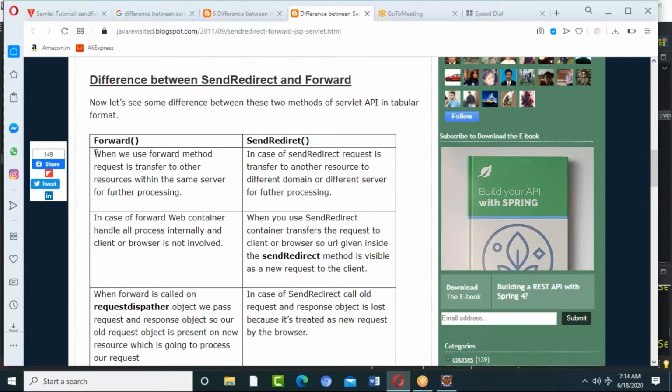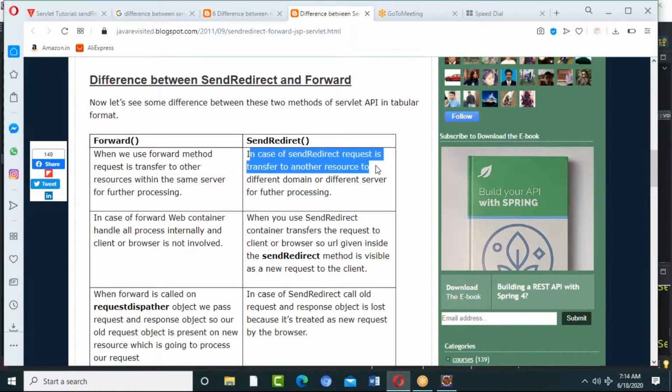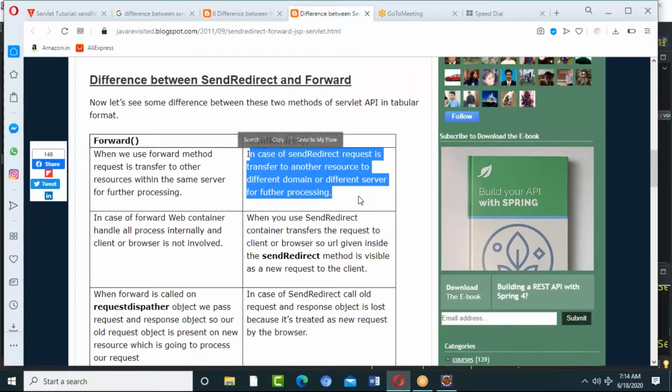So here, when we use a forward method, the request is transferred to another resource, but it should be in the same server for further processing. In case of send redirect, the request is transferred to another resource in a different domain. We can even send it to a different domain or different server for further processing. That is send redirect.